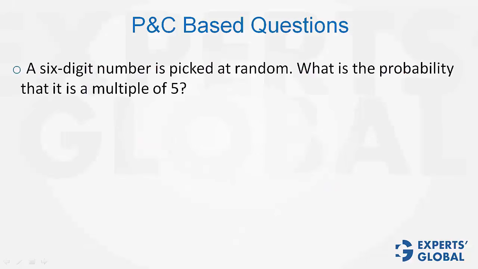Look at the next one. Please pause the video and solve it yourself. Two ways of solving this. One is to solve it mathematically. Imagine a 6-digit number. The first place can be filled by 9 digits from 1 to 9. The second place can be filled by any of the 10 digits, 10 digits, 10 digits, 10 digits. And in case of multiples of 5, for the units place, only 2 digits, 5 or 0, or otherwise all 10 digits.